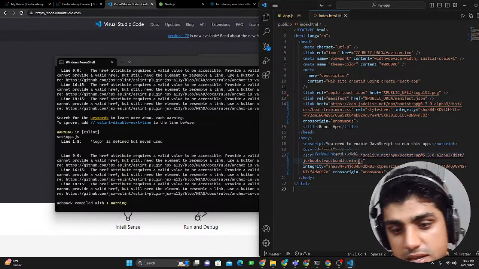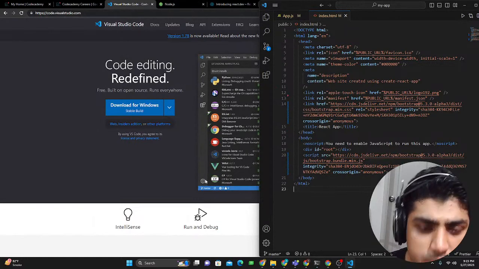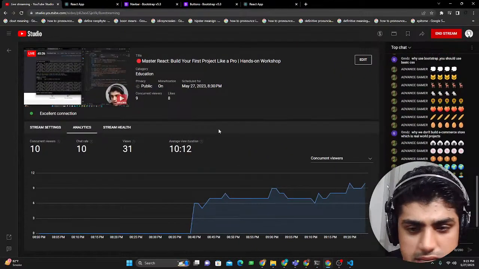So now we're done with this. Remember I told you that we use that, and the nav bar is there. But let's look at different components.